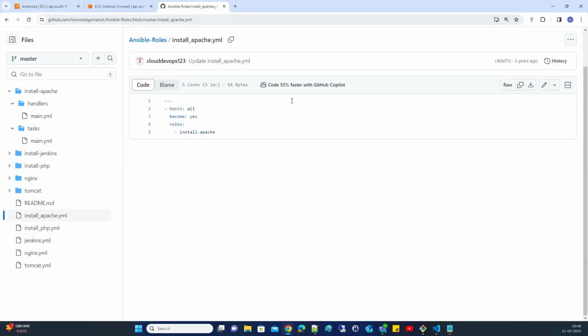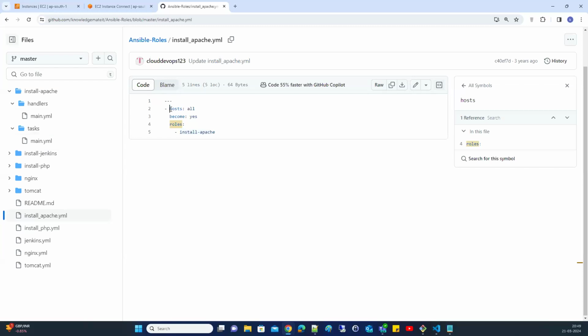So yes, as Rashid is asking, there you are calling that. Yes, here you are calling. You're right. Earlier in your playbooks, you were mentioning tasks and task names, but here you're calling a role, and you have to mention which role: install Apache. That means this folder. It will go to this folder and first execute the task main.yml file. This task main.yml file will look for the other folders and files.